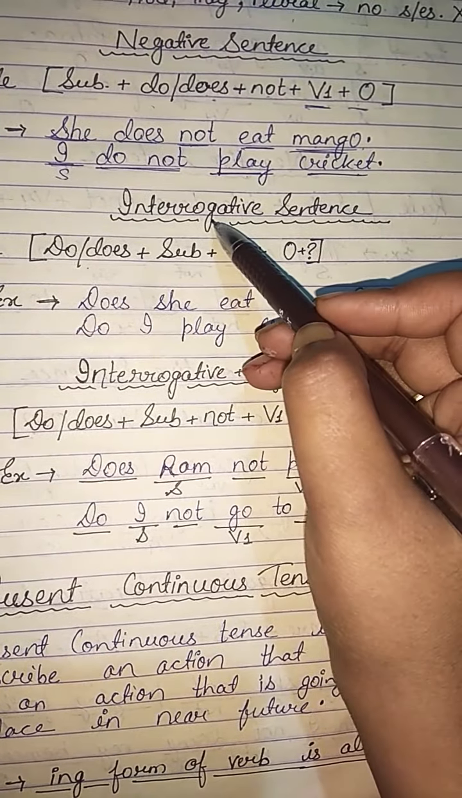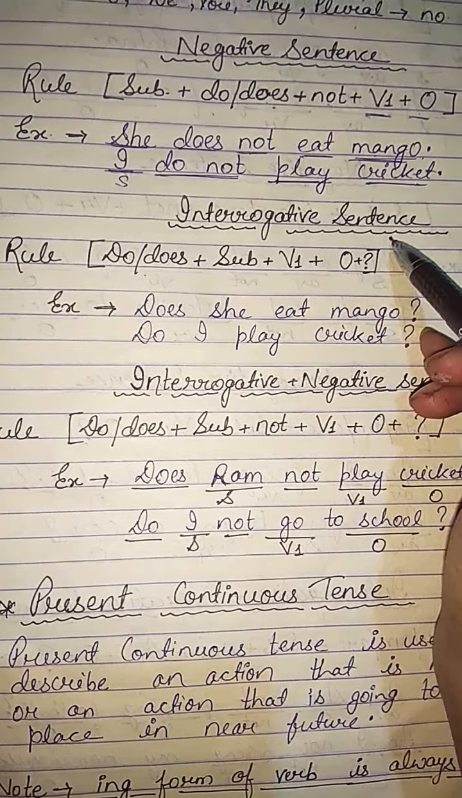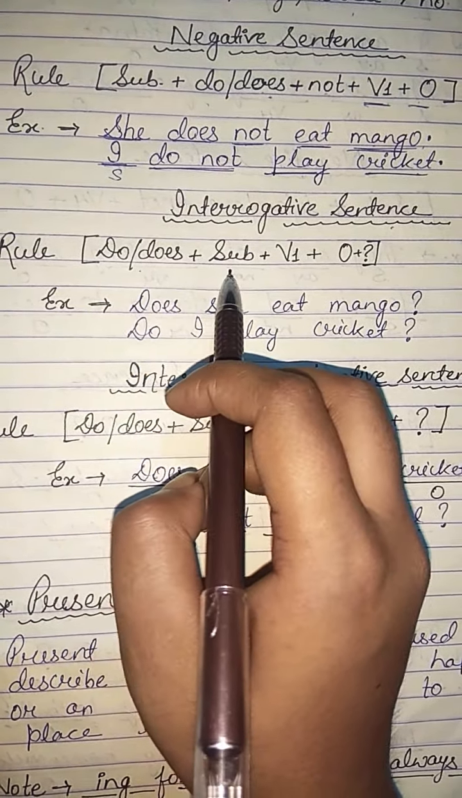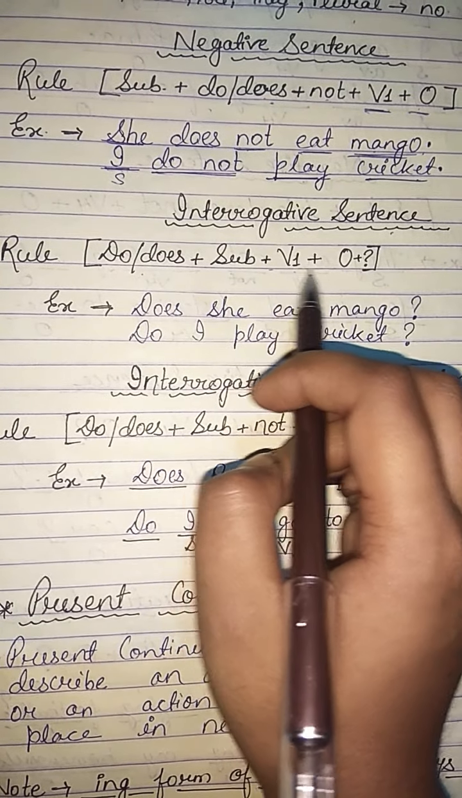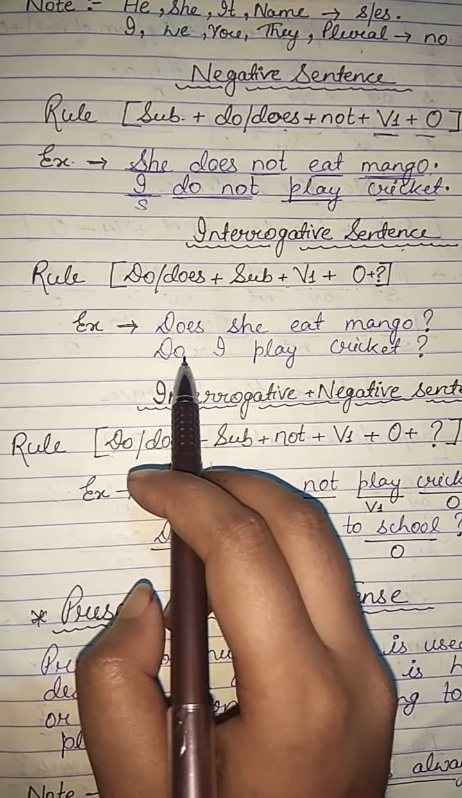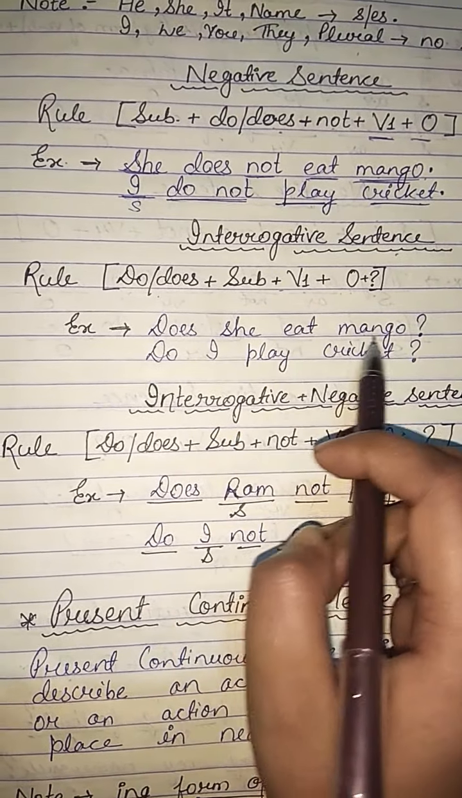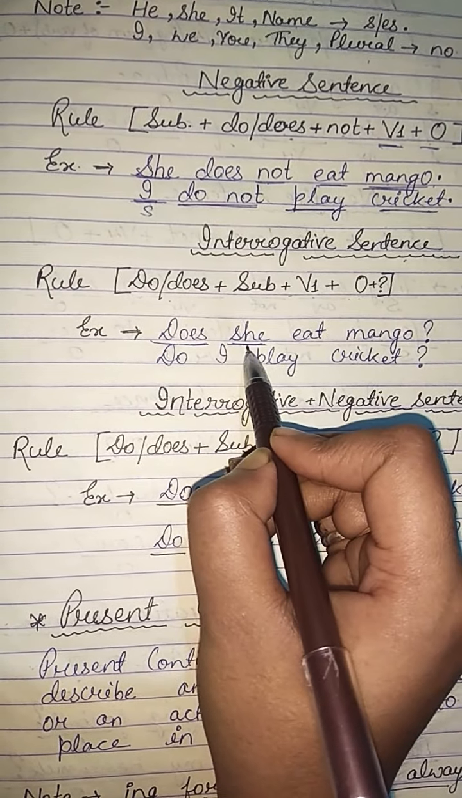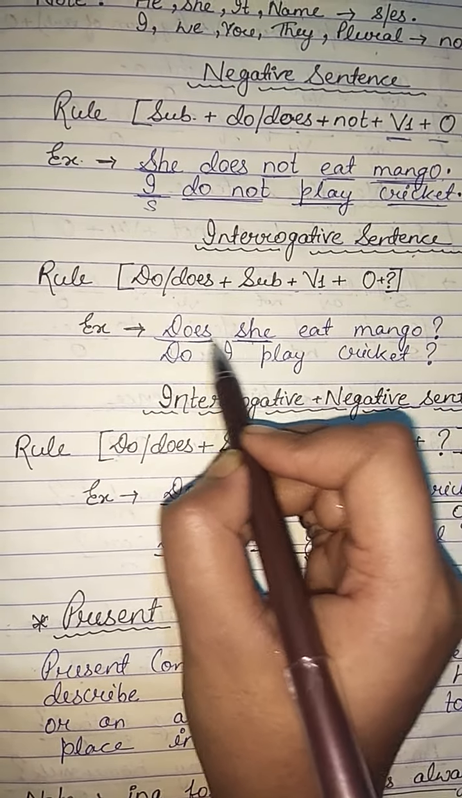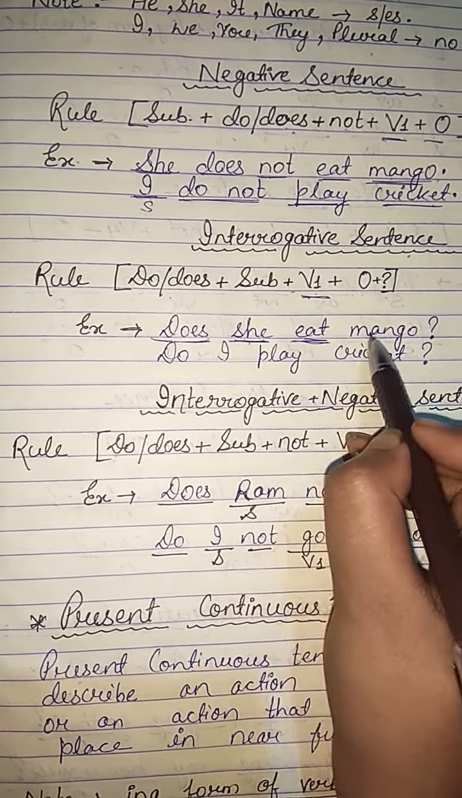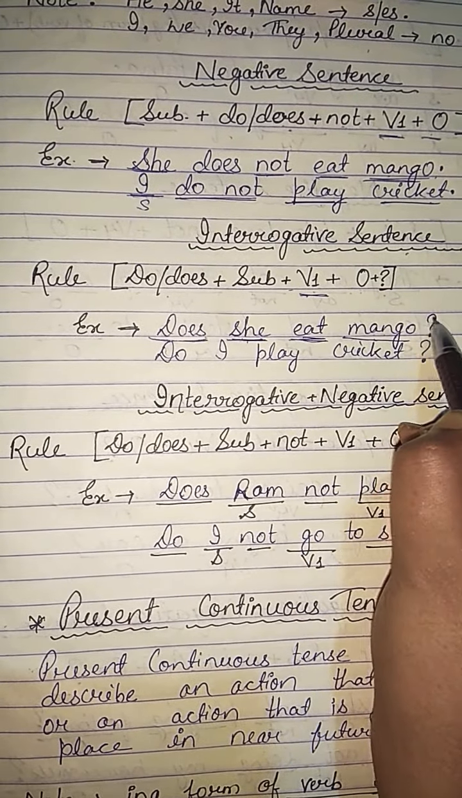Moving on to our next sentence type, that is the interrogative sentence. The rule is do or does plus subject plus first form of verb plus object, and then a question mark. For example, does she eat mango? Does, because she is a singular subject and we use does with a singular subject. The first form of verb is eat, mango is the object, and then a question mark.